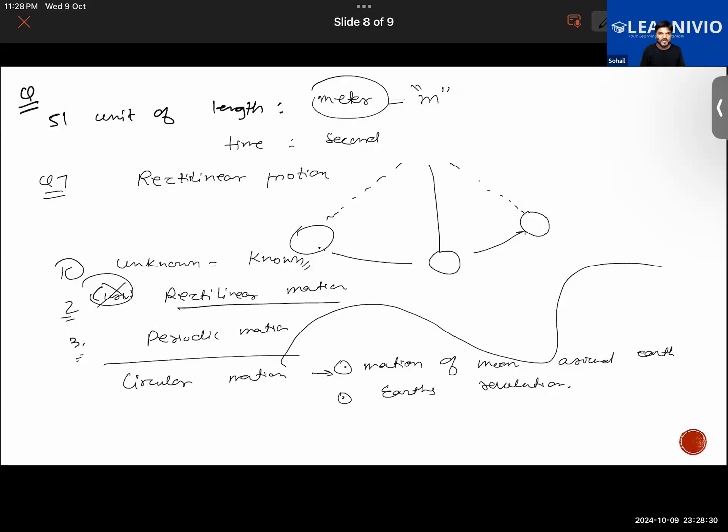For periodic motion, what we know, any kind of motion that repeats after some time, like the oscillation of the swing. Very good. Swing. We have pendulum, motion of the pendulum, rotation and revolution of the Earth. So all these are the following examples here.